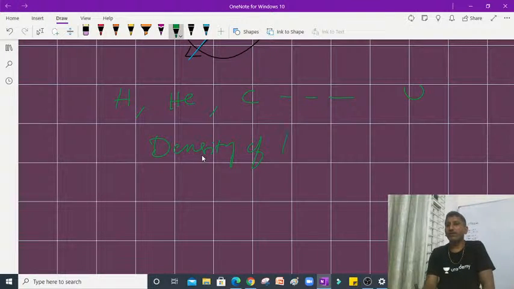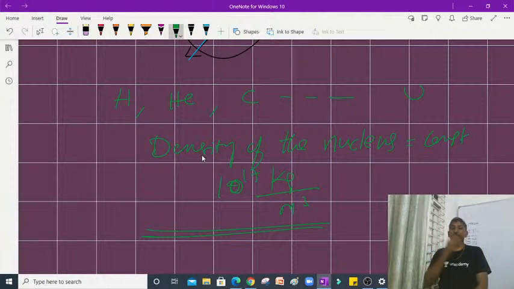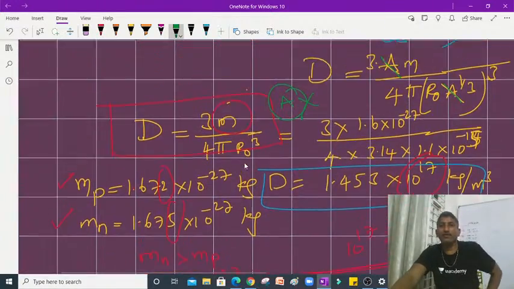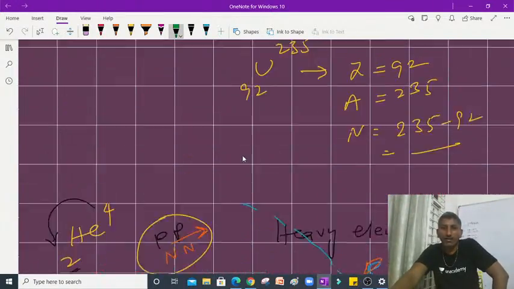Density of the nucleus is equal to a constant. How much is it? It is in the order of 10 power 17 kg per meter cube. This you should remember forever. So likewise, the nucleus has such a density.